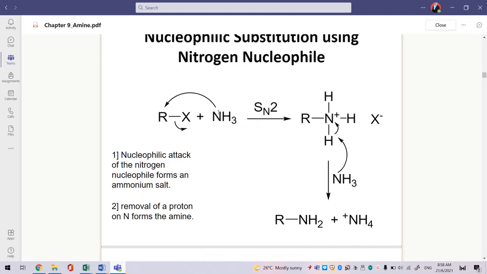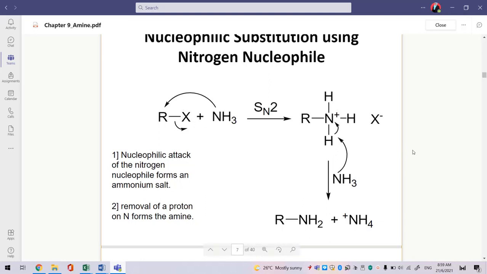And then this nitrogen attached to R, so it will be NH3 here. Why does this nitrogen become positive? Because it gives one lone pair to the R group to make a bond. When the atom gives an electron, it will become positive. So you need to put positive here.